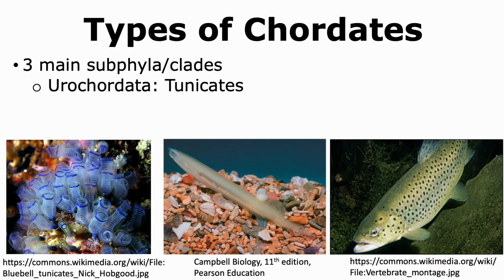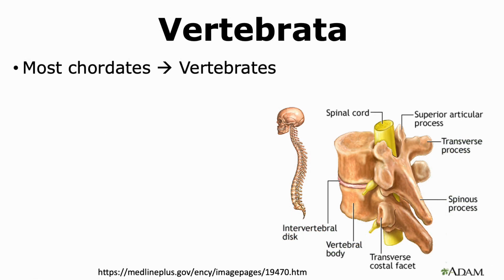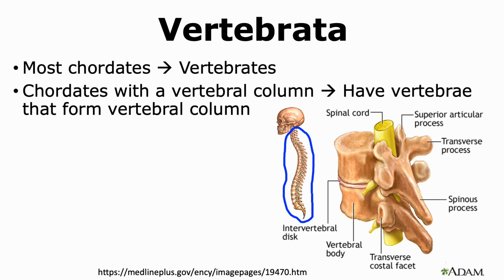There are three main subphyla or clades in chordates, which include the Urochordata, Cephalochordata, and Vertebrata. All organisms that belong to Cephalochordata or Urochordata are invertebrates. However, most chordates are actually vertebrates. Vertebrates are those chordates that have a backbone or a vertebral column. This vertebral column is usually made up of vertebrae.